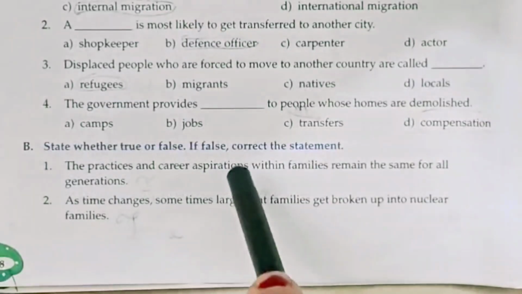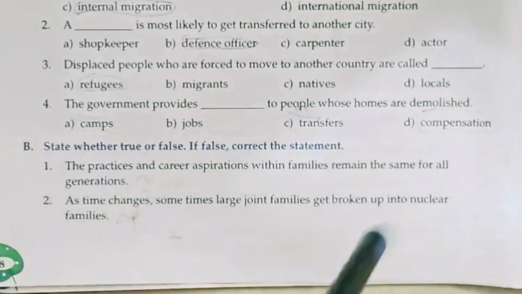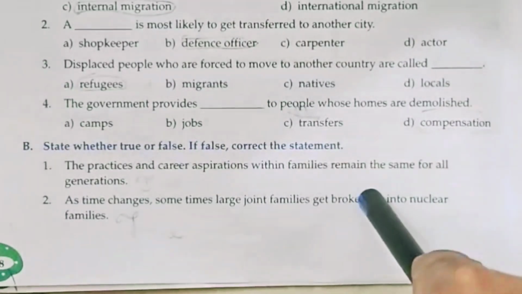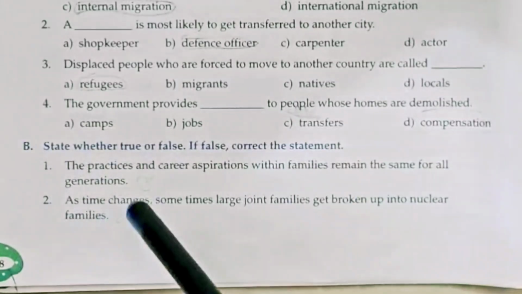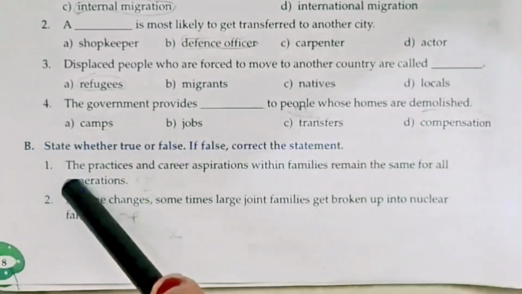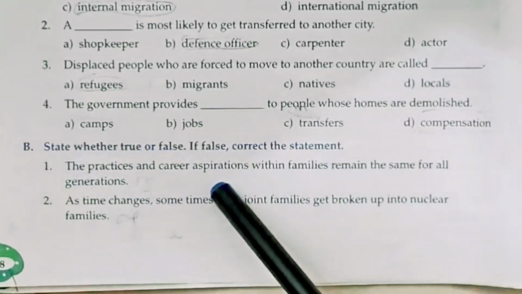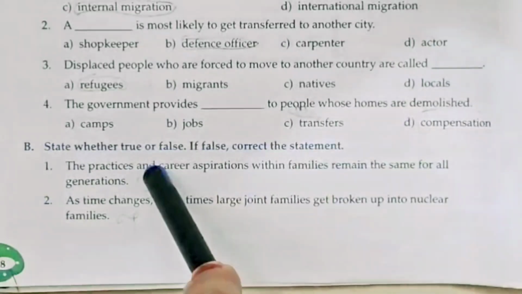State whether true or false. If false, correct the statement. Now first we read the sentence and then we decide whether it is true or false. After that we correct the statement if the sentence is false. Now first is, the practices and career aspirations within families remain the same for all generations.